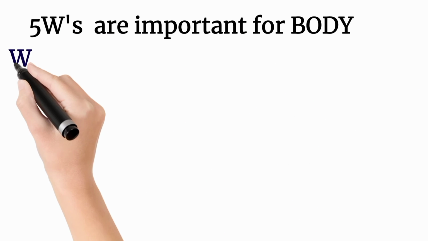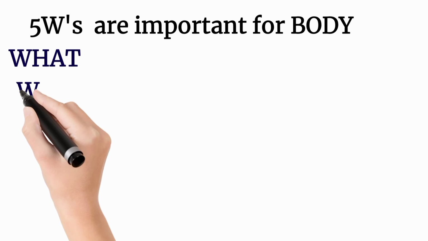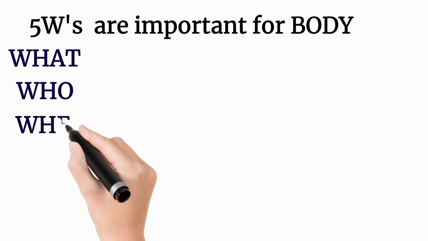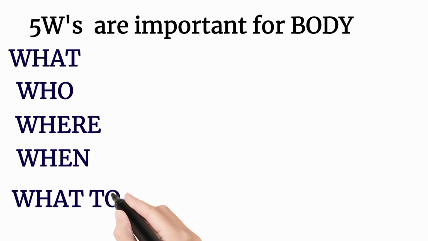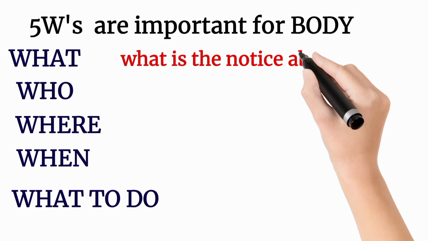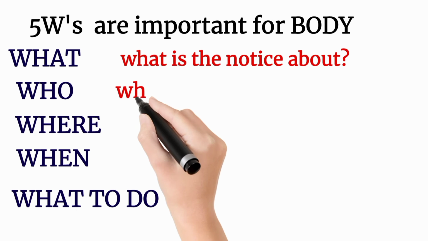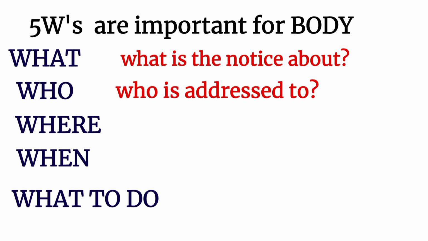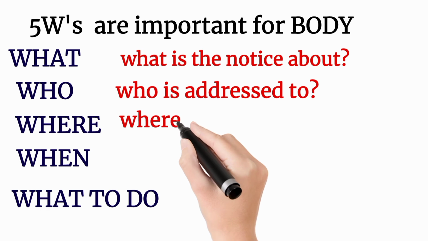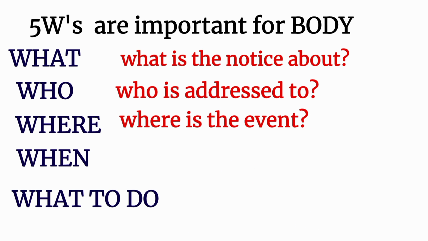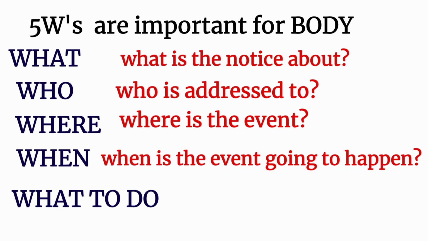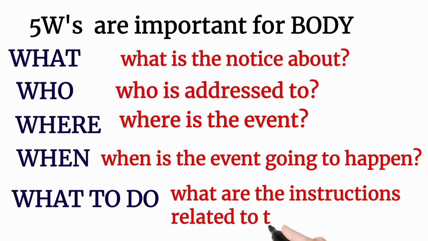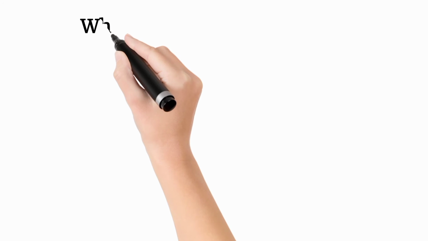5 W's are important for body. What, who, where, when, and what to do. What is the notice about? First, who is it addressed to? Second, where is the event? Third, when is the event going to happen? Fourth, what are the instructions related to the event? 5 W's are important for the body.